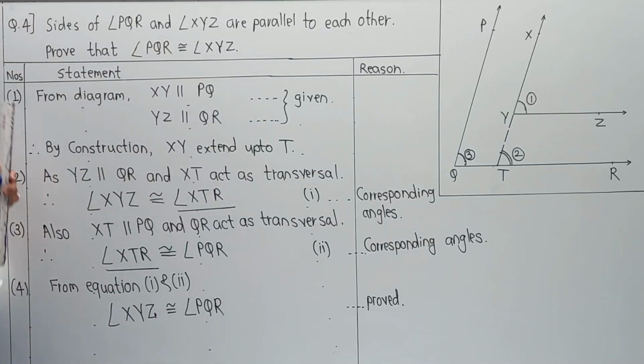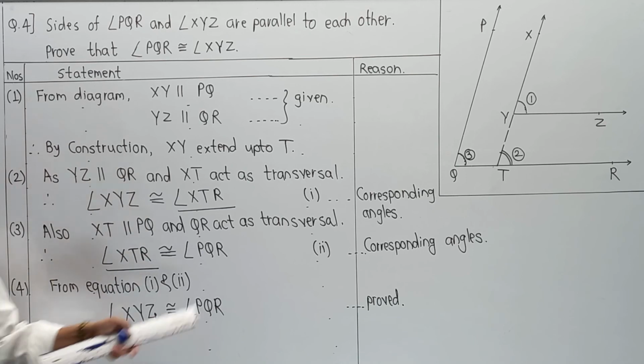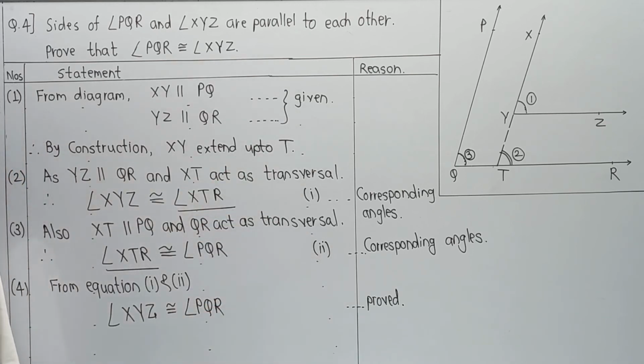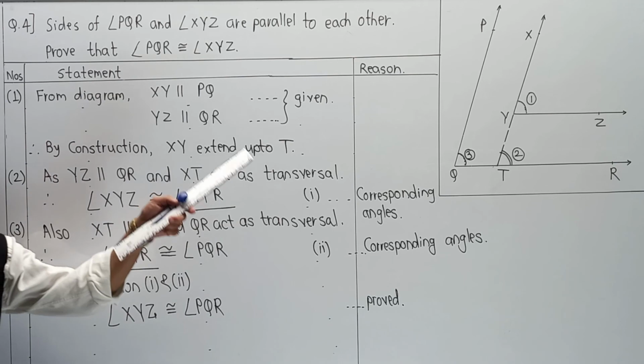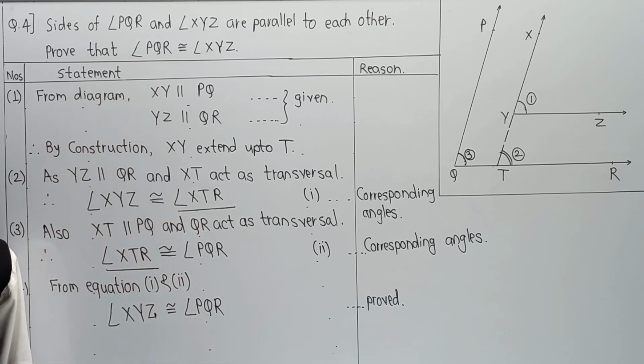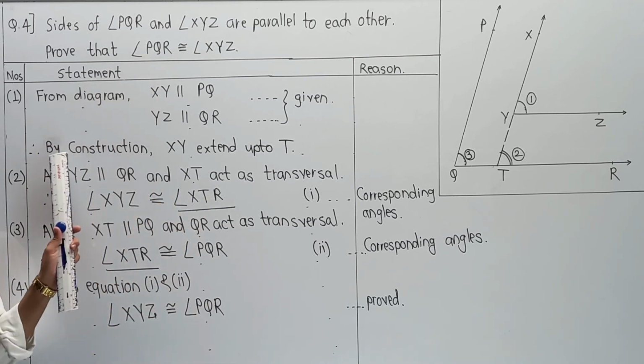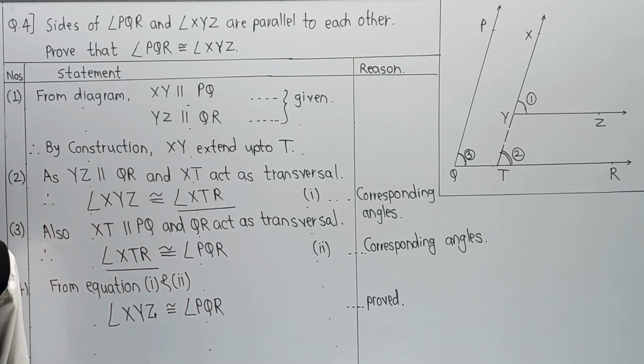Student, please pay attention. Writing in the form of number, statement and reason is a logical requirement when we are going to solve a numerical of geometry. And please write it in a very systematic manner so that you can easily observe the parts and make the comparison. If there is any additional part, that is a construction, please make the declaration of the construction in the answer itself only.